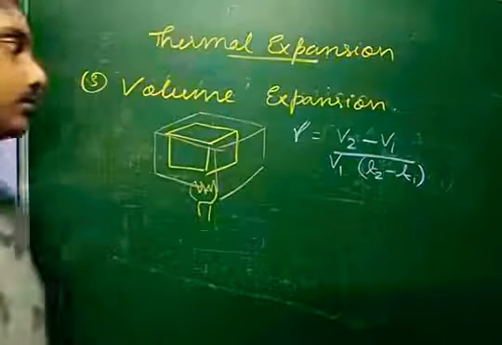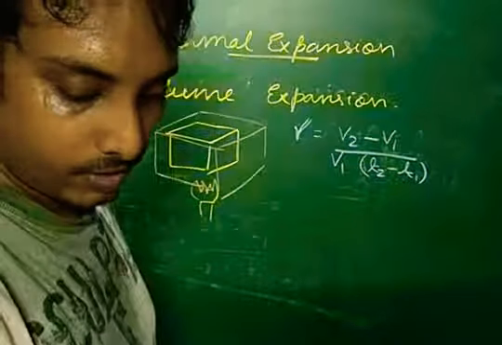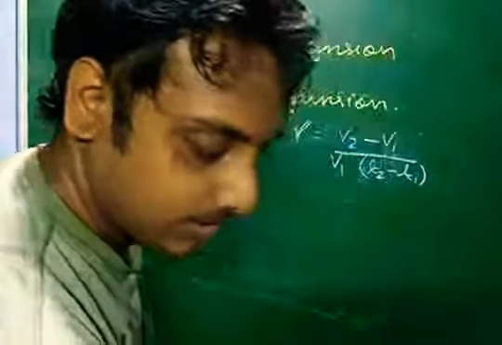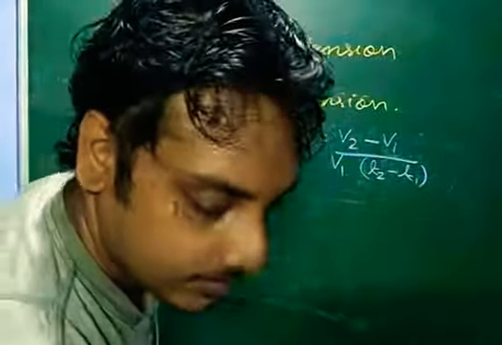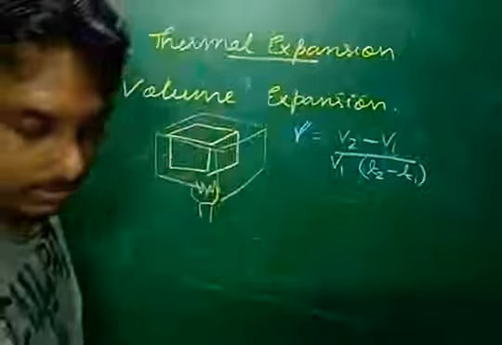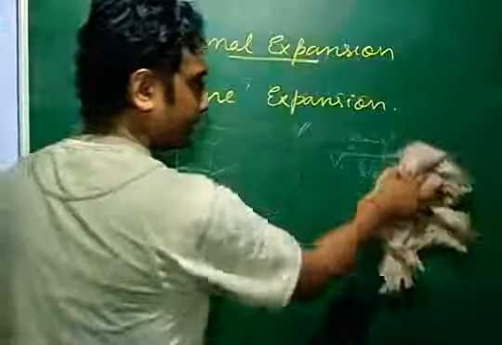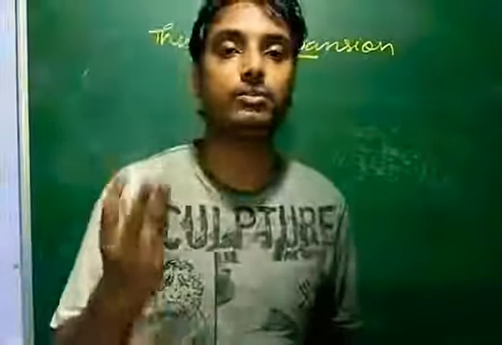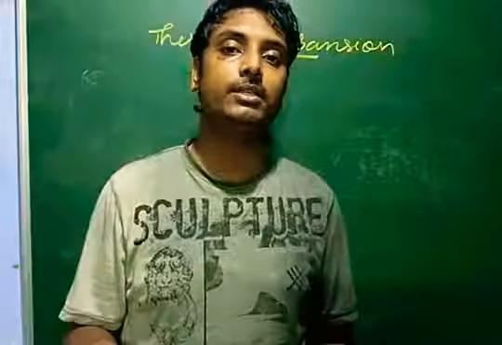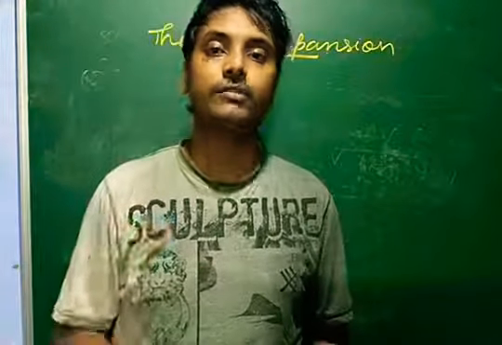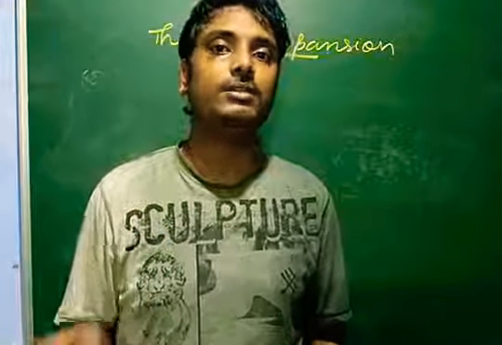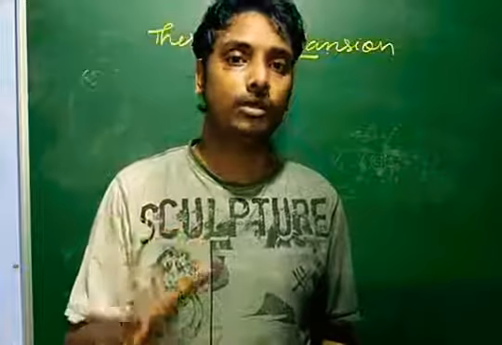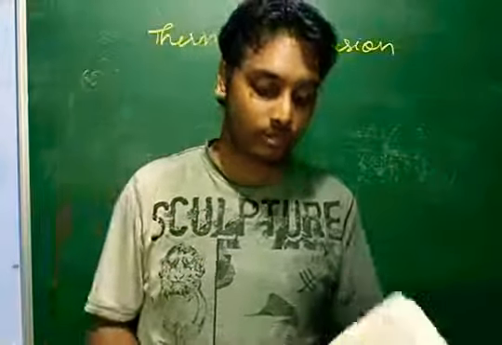So these are the three forms of expansion that we see, caused due to temperature. When we heat a particular thing, three kinds of expansion occur: linear, superficial and volume. Linear means increase in length, superficial means increase in area, and volume means increase in the whole body, the whole volume.